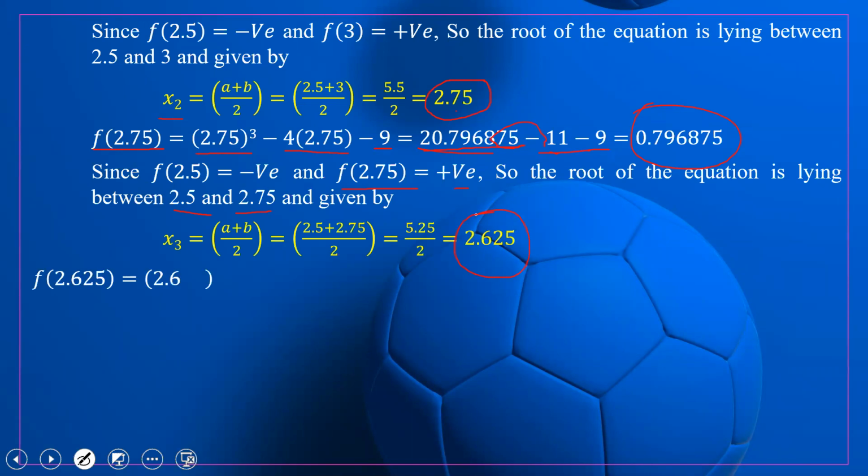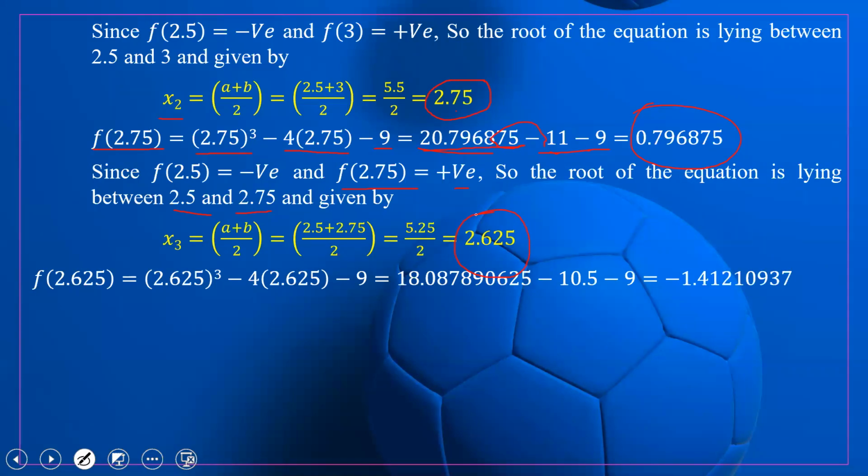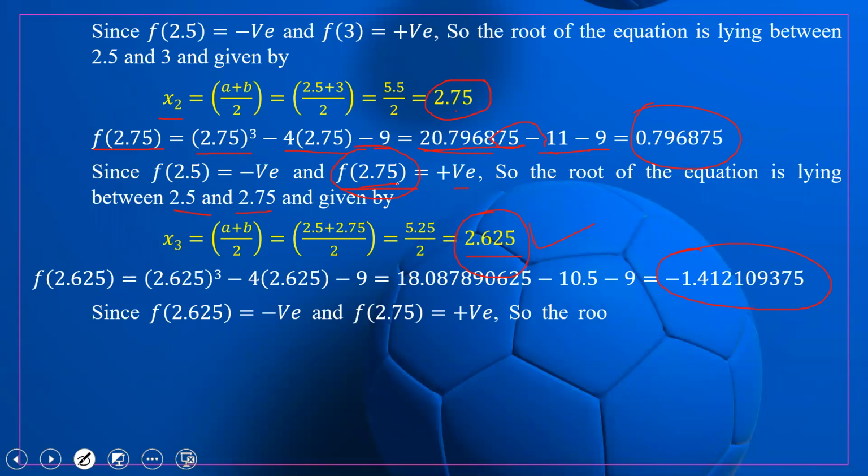Again we find the functional value at this point. So f of 2.625, if we substitute all these values, what is this value? It is again negative, and the functional value of f of 2.75 is positive.